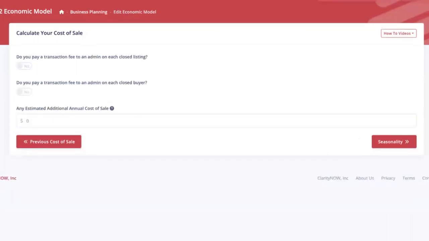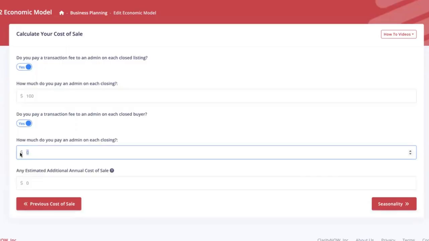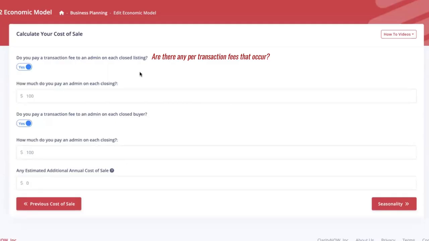Next. Do you pay a transaction fee to an admin on each closed listing? Let's say that I do. I have my admin, and I pay her $100 bonus for every single transaction that she turns into a closing. I do that both on the listing side and the buyer side. Another way to think about this question is, are there any per transaction fees that occur? So if your broker or your market center charges a fee for every time you have a closing, that would all go in here. So it doesn't have to be exclusive to an admin. Is there any per transaction cost on the listing side and the buy side that you incur?